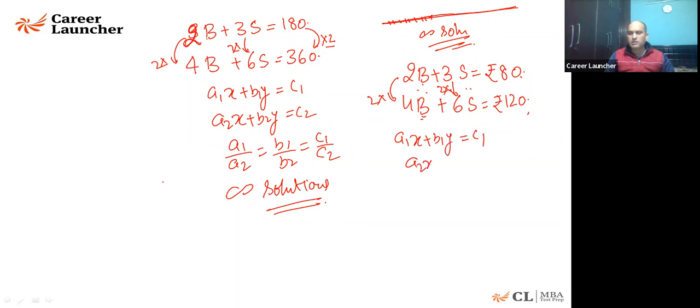This is a2x plus b2y. If I say they're talking about the same thing, but the end result is different. One says, 2 burger, 3 sandwich, sir, will cost 80 rupees. The second says, no sir, 4 burger, 6 sandwich will cost you 120. Don't you think that they are going to fight with each other?